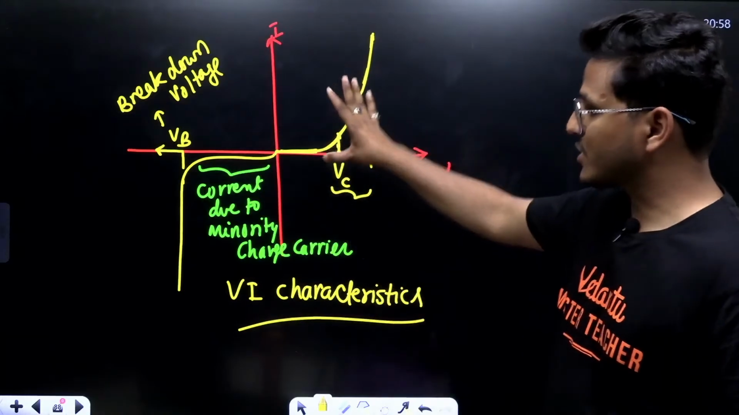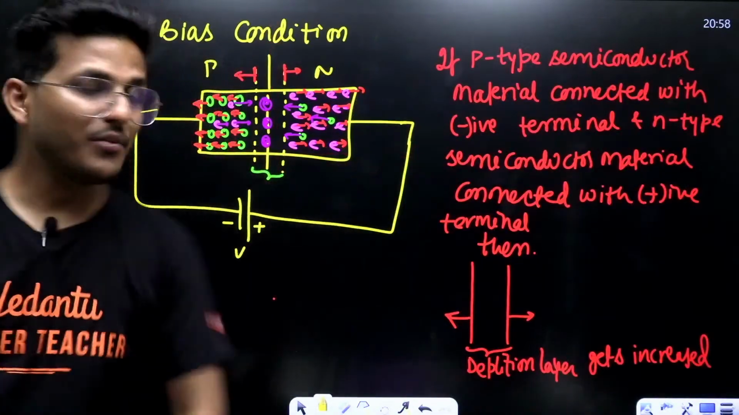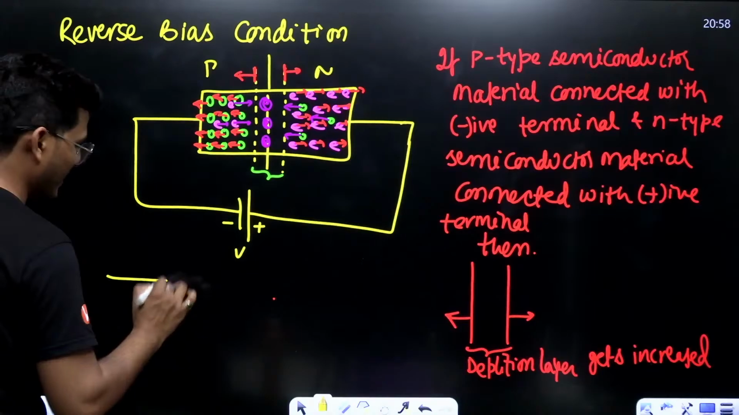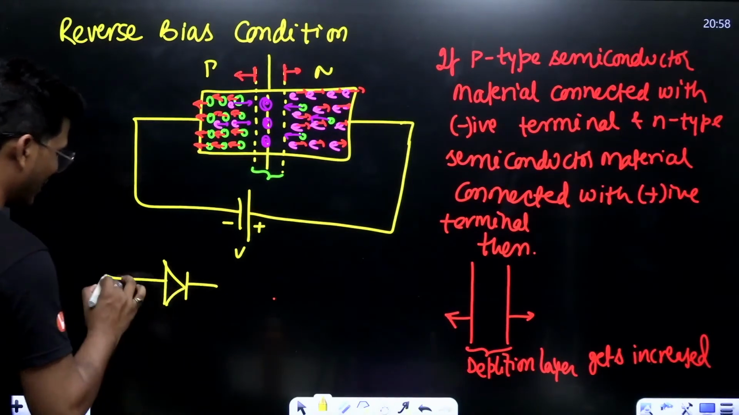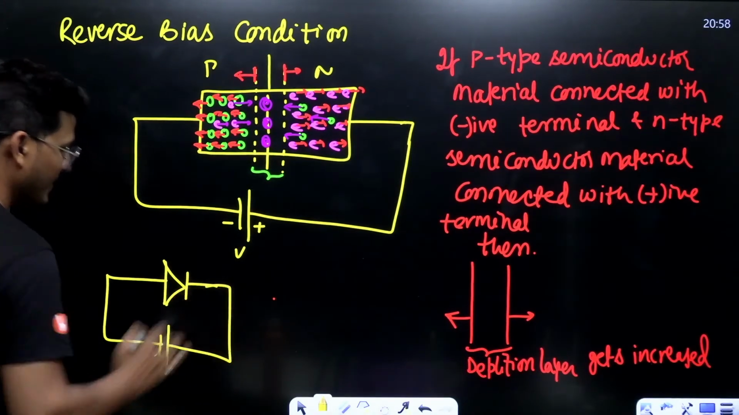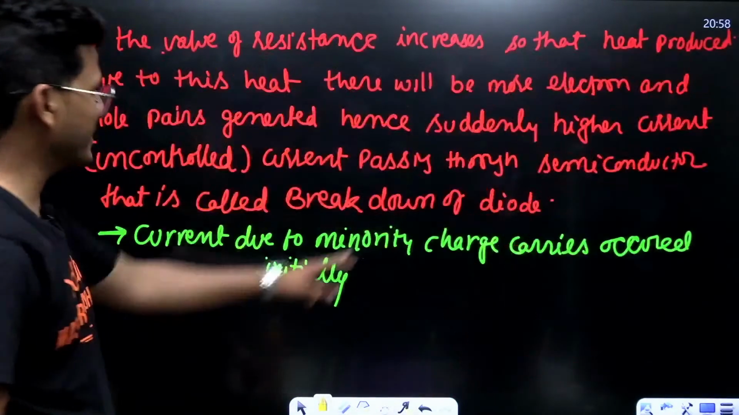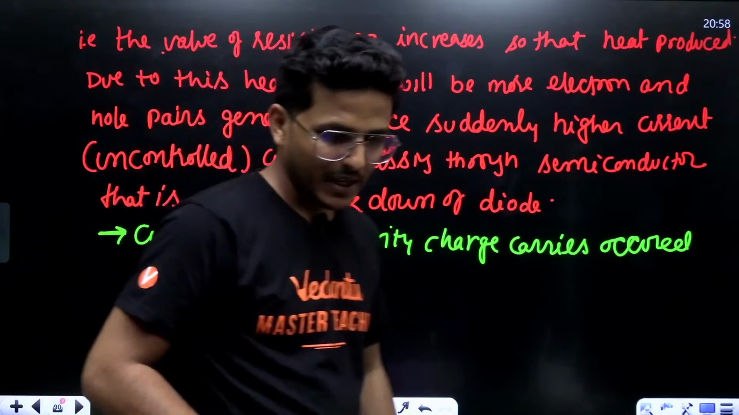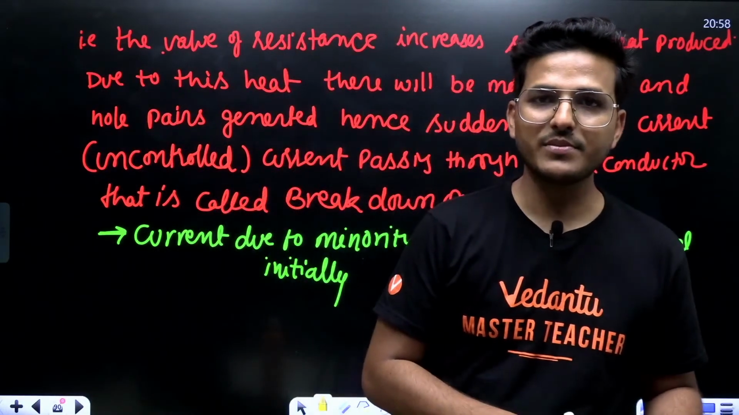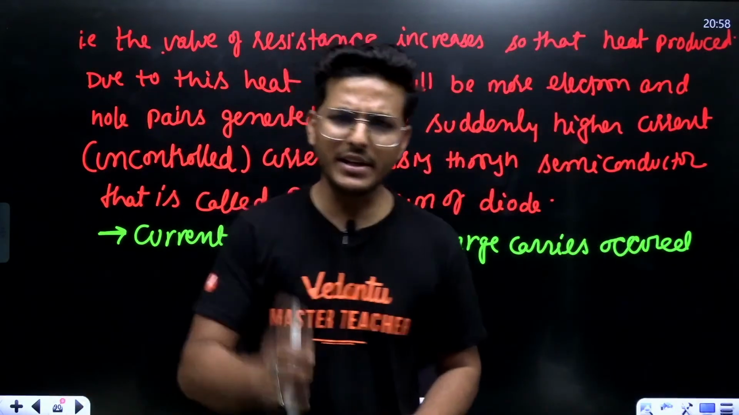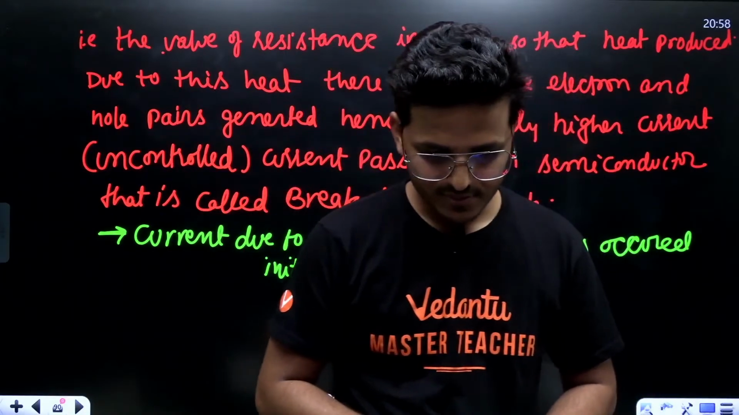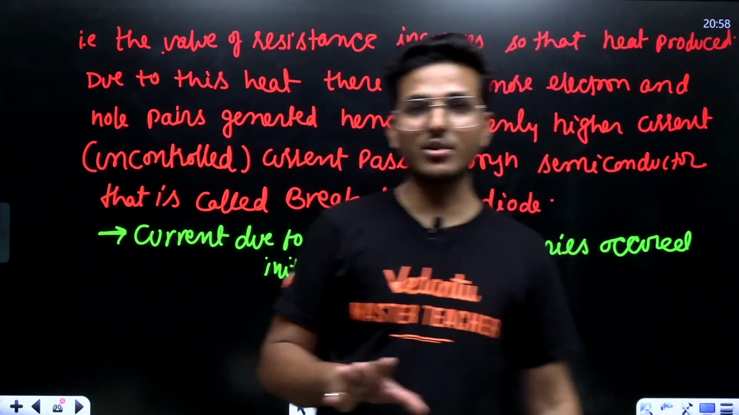VI characteristics of PN junction diode. And the symbolic representation of PN junction diode in reverse bias is just like this. This is the symbolic representation. This is basically the working. Does anyone have any doubt in this question? Then let me know. I don't think anyone has any doubt, right?